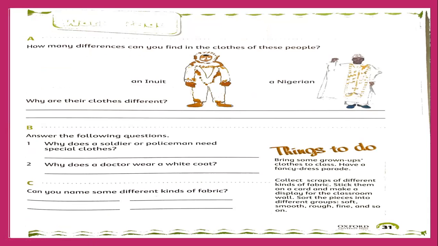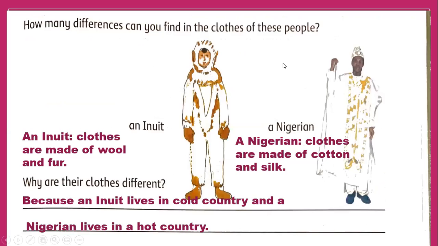Now this is our work page. Let's see what we have. Yes, this is work page number 31. And they are asking the question, how many differences can you find in the clothes of these people, an Inuit and a Nigerian? Okay, let's see here. I will split the page so it is clear for you.